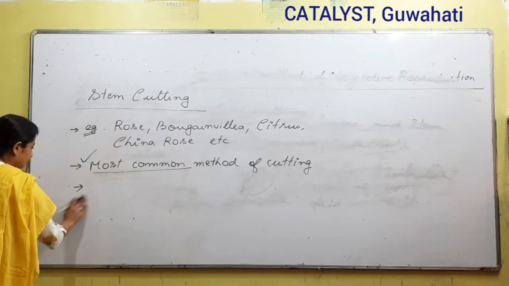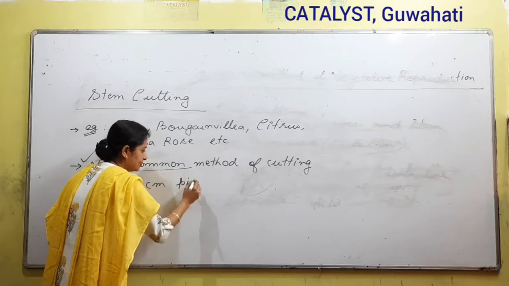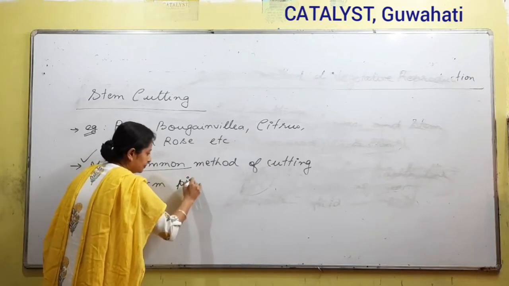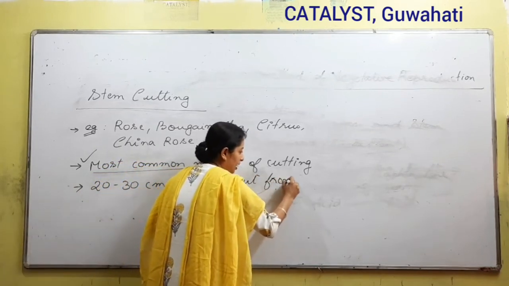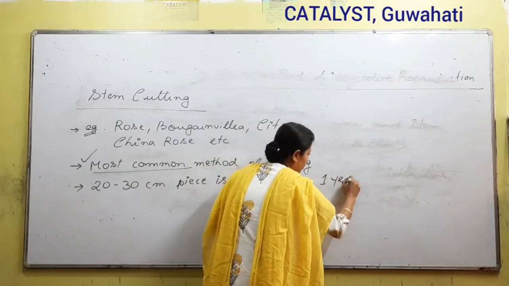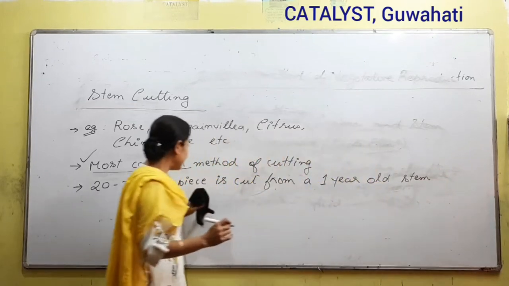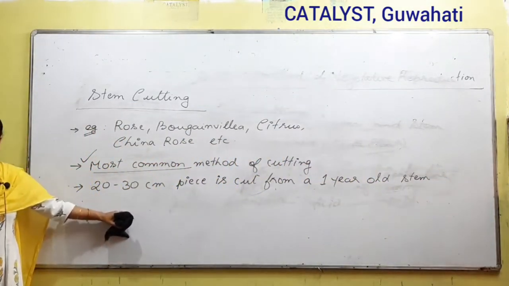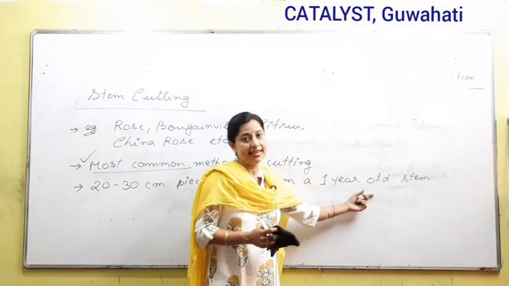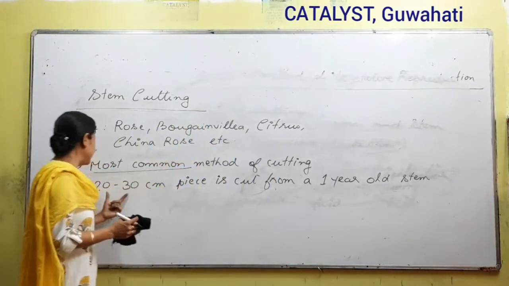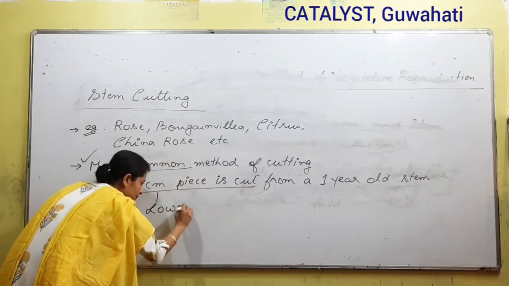Next, a 20 to 30 centimeter piece is cut from a 1-year-old stem. So this is another point that we have to pay attention to: if we are to do stem cutting, obviously we have to cut a piece of a stem, but that stem should not be very old. So a 1-year-old stem is supposed to be selected for the cut piece. Then a 20 to 30 centimeter piece is cut. And this cut piece will have a lower end.